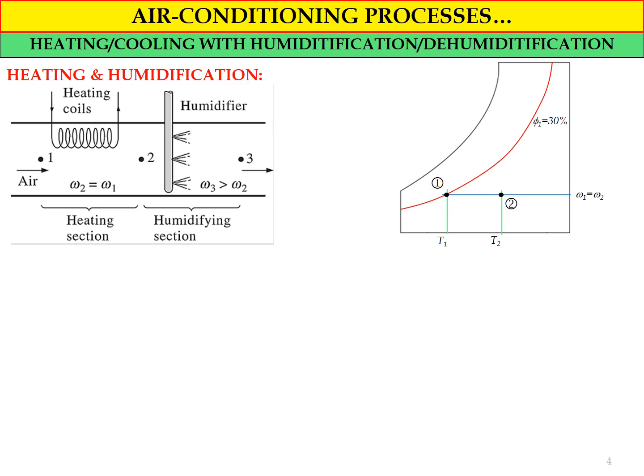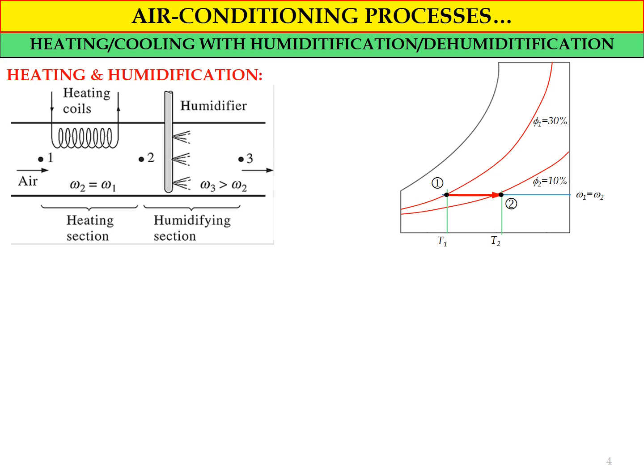Okay, and as the value of relative humidity increases, the relative humidity during the heating section will decrease, let's say from psi 1 to psi 2. Psi 1 equal to 30%, for example, and psi 2 equal to 10%. So for state number 3, due to the humidifying process where the moisture content increases, the value of omega 3 will increase compared to omega 2.